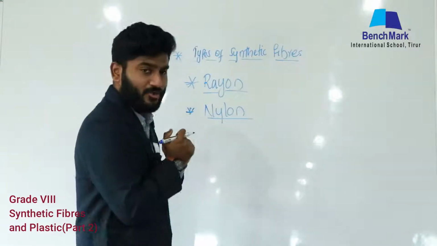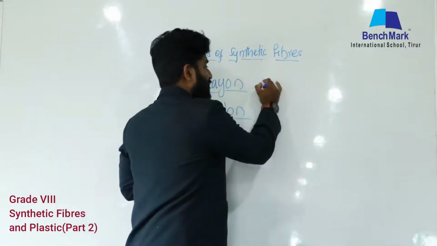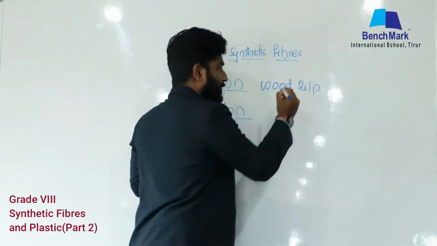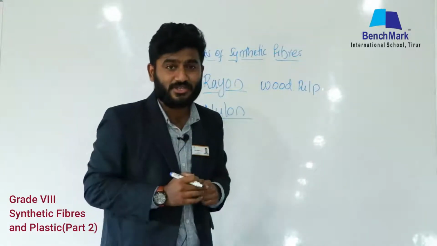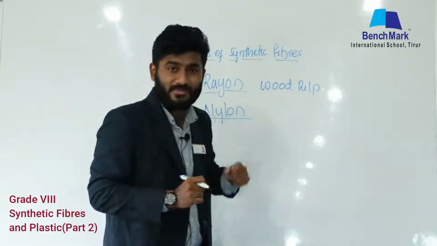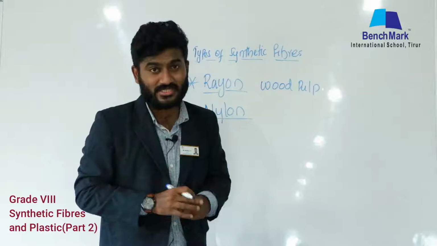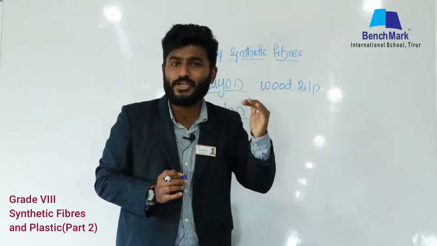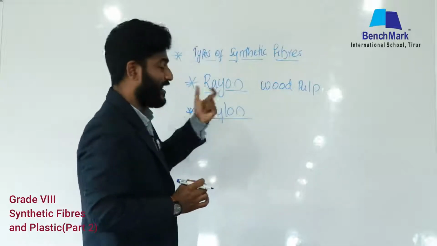Listen, in order to prepare rayon, we took wood pulp and chemically treated it to get rayon. Wood pulp is a naturally occurring substance. We took a naturally occurring substance and chemically treated it to get rayon.